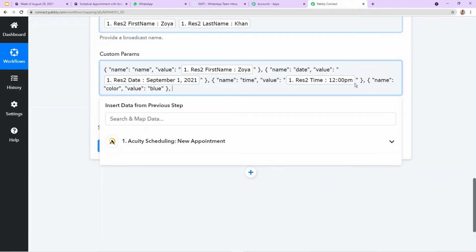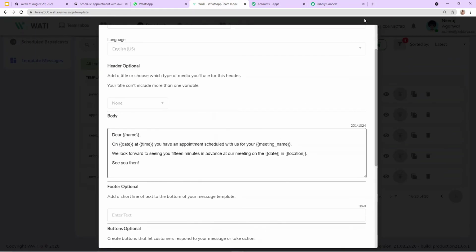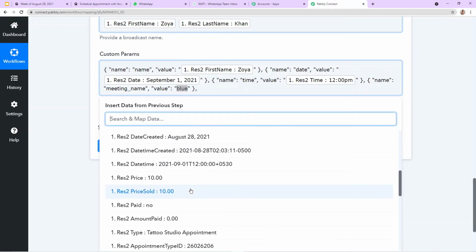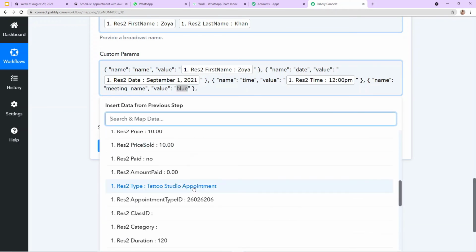I'm going to again paste the same format. I'm going to remove this color. Here you can see again it is meeting name. So I'm going to write the meeting name into the same format, meeting underscore name. And the value I'm going to map from here. You can see the value is tattoo studio appointment.